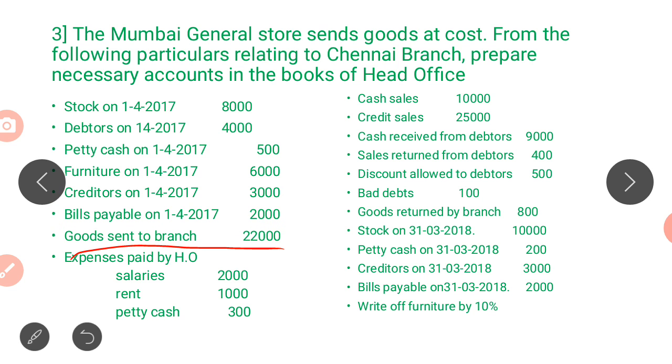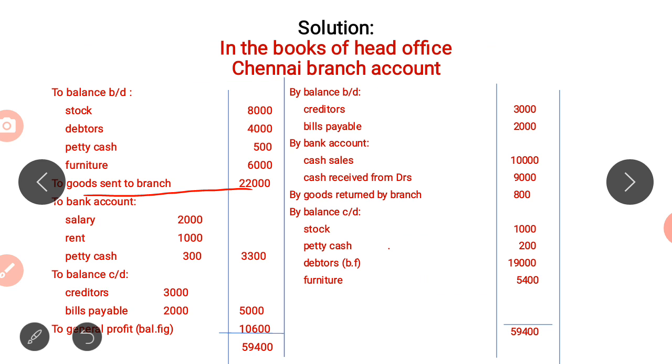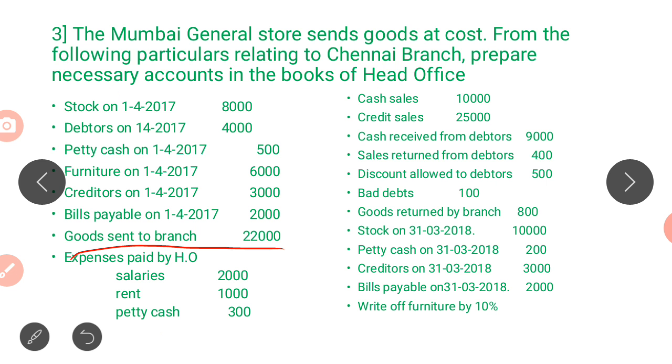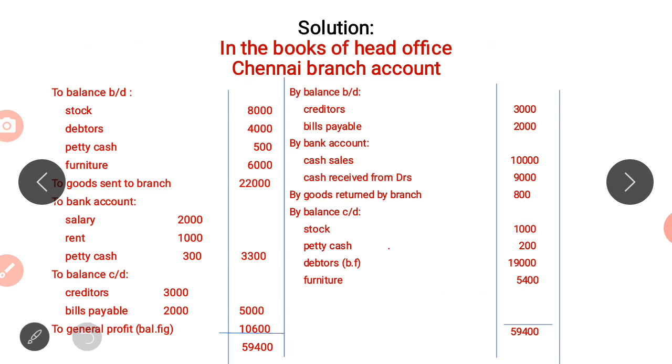Next, goods sent to branch. Goods have been sent to branch, so we record to goods sent to branch, 22,000. Next, expenses paid by the head office. Head office is paying the expenses to the branch, so the branch is receiving the cash, for which they are paying salary 2,000, rent 1,000, petty cash 300. We record on the debit side to bank account: salary 2,000, rent 1,000, petty cash 300.